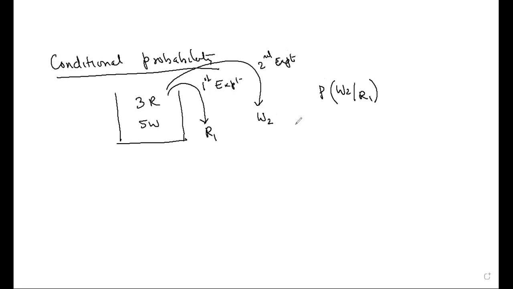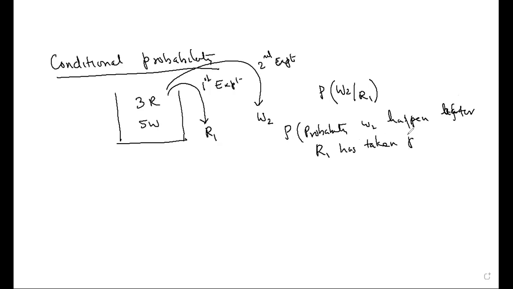What is the probability of W2 happening after R1 has taken place? That is the meaning of W2 given R1.